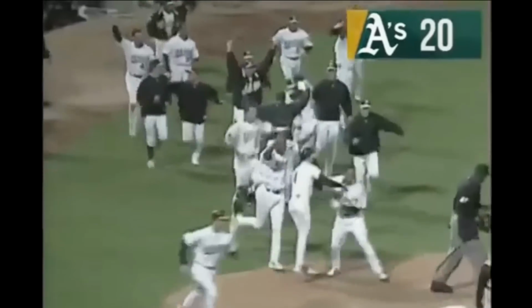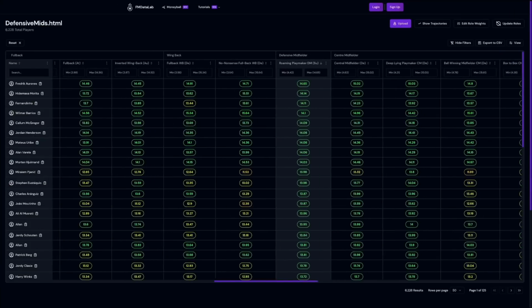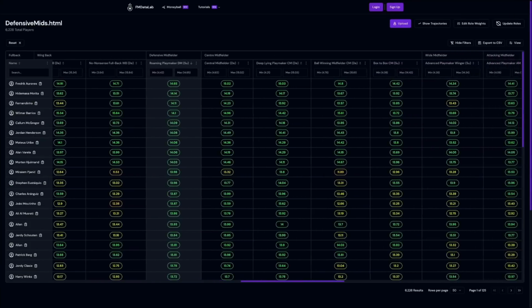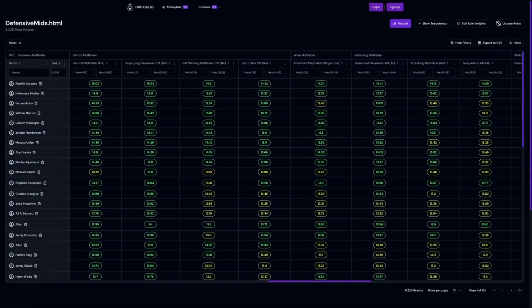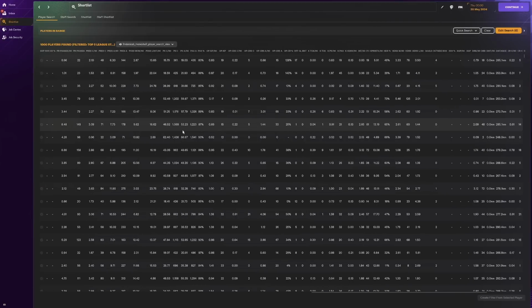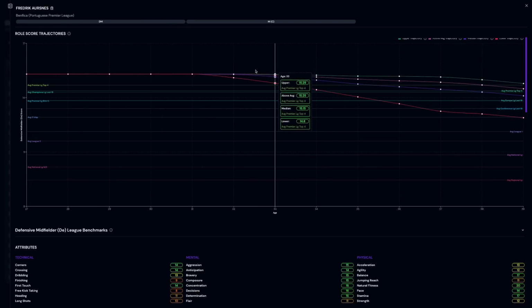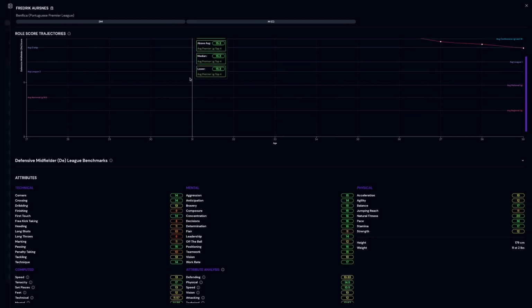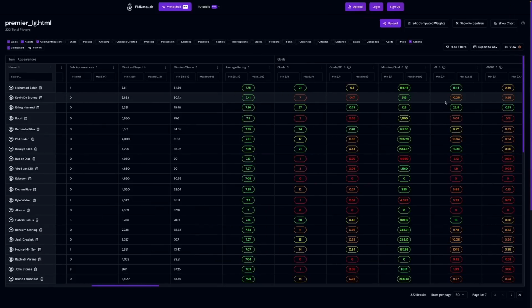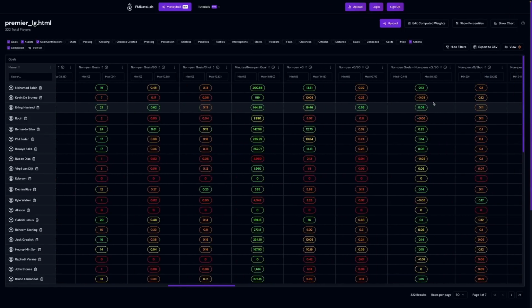So how does Moneyball fit into Football Manager, and more importantly, FMDataLab? Rather than using attributes to judge a player's ability, Moneyball will focus on using the stats provided by Football Manager. While attributes can tell you how good a player could be in a role, statistics can tell you just how good a player actually is in that moment in time.